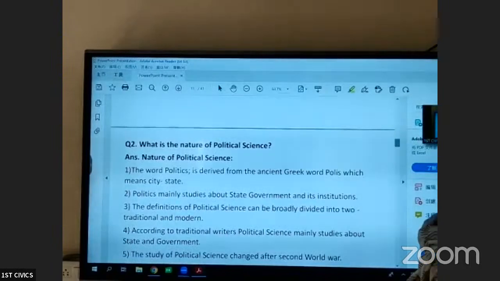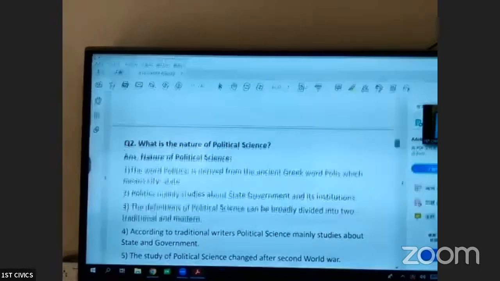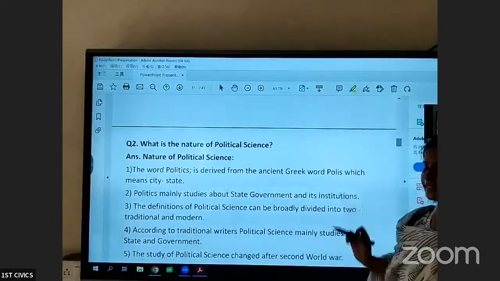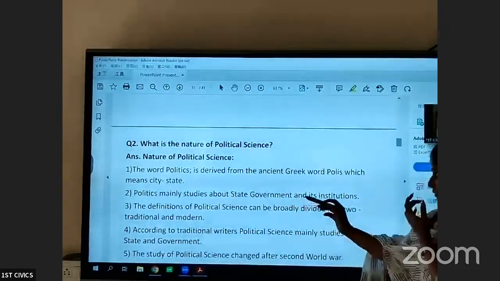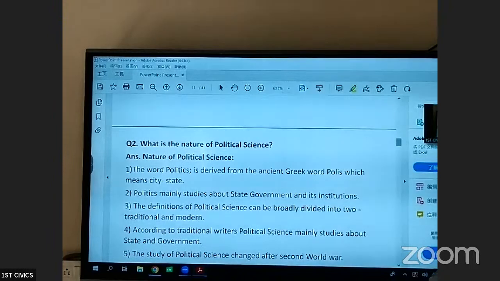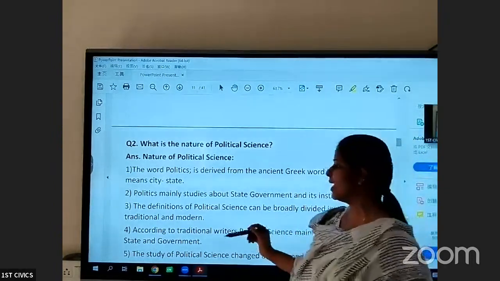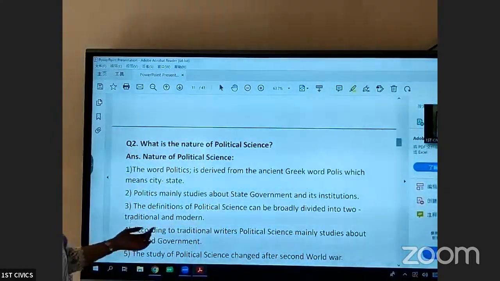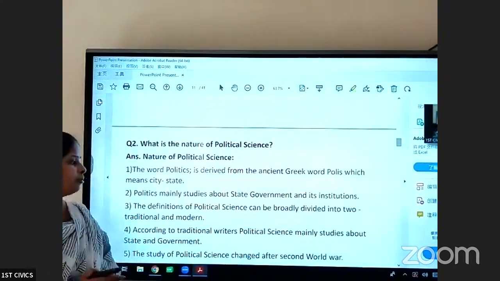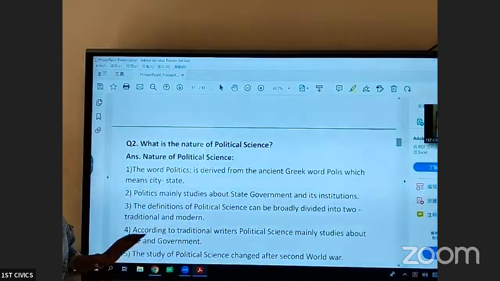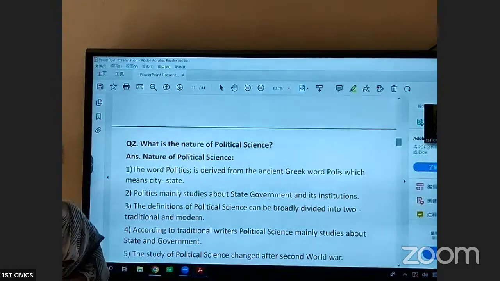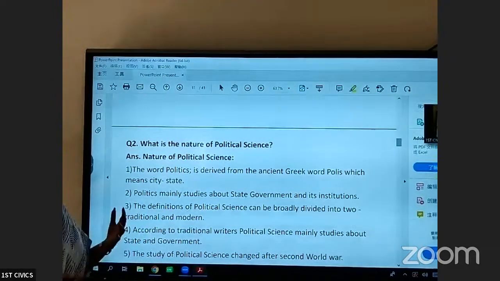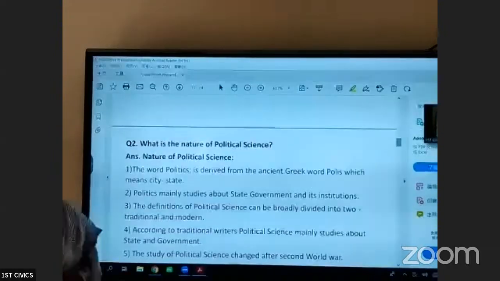Next is the nature of political science. The word politics, as I told you, is derived from the Greek word polis, which means city-states. So politics mainly studies the state, government, and its institutions. We divide the definitions of political science into two: traditional definitions and modern definitions. According to traditional writers, political science mainly studies state and government. The study of political science changed after the Second World War, as we just discussed in evolution. After the Second World War, the whole study has changed.